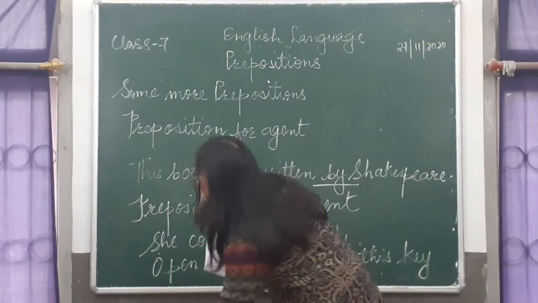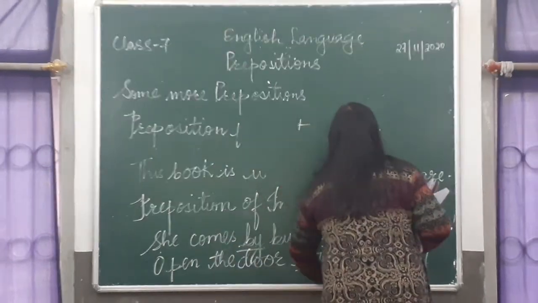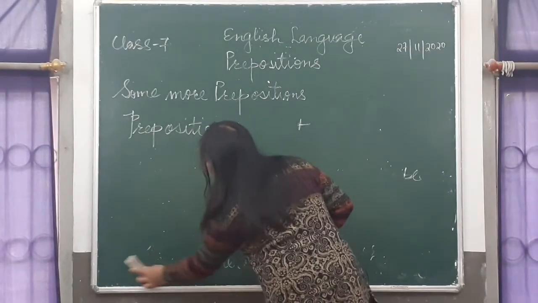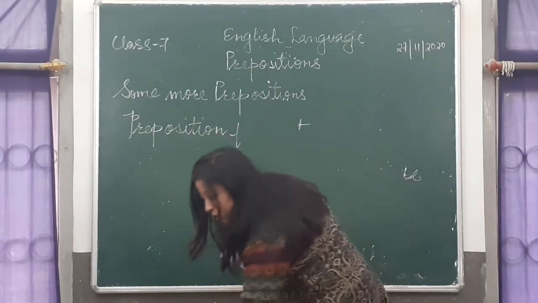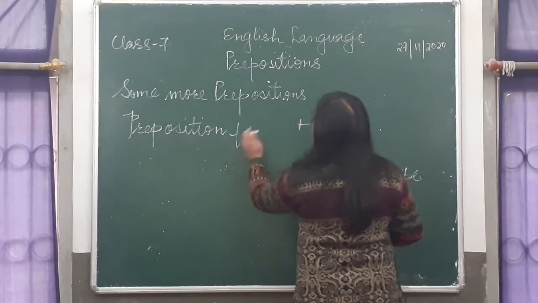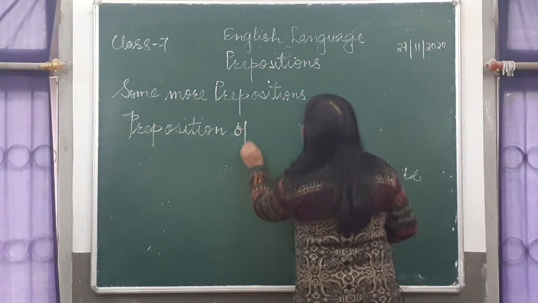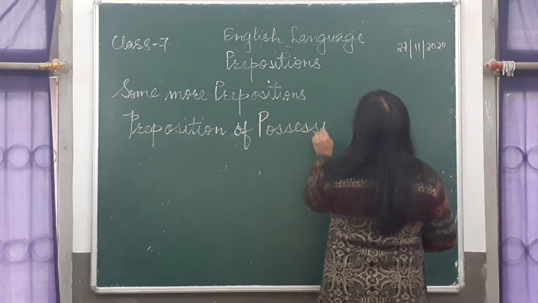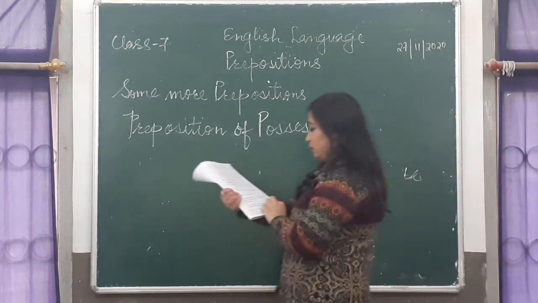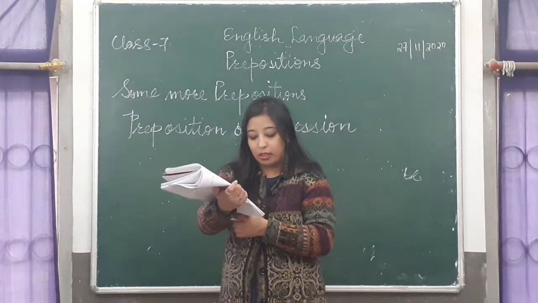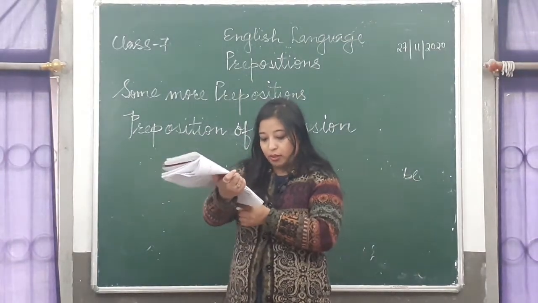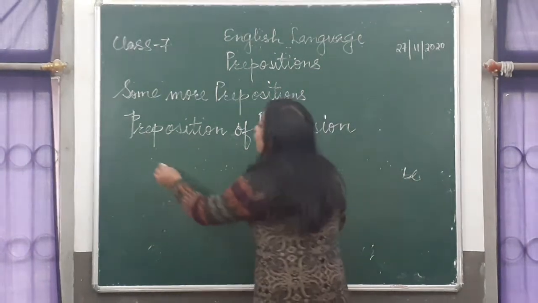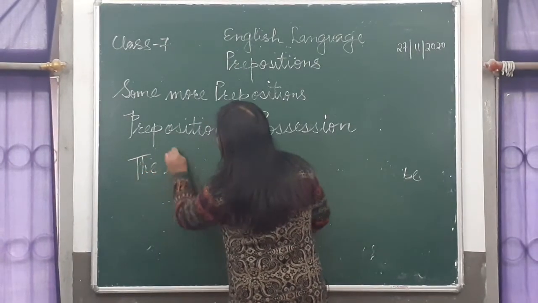Another one is preposition of possession, when a person is possessing something. This comes under miscellaneous. The example is, the boy with the red cap is his son. The boy is possessing the cap.